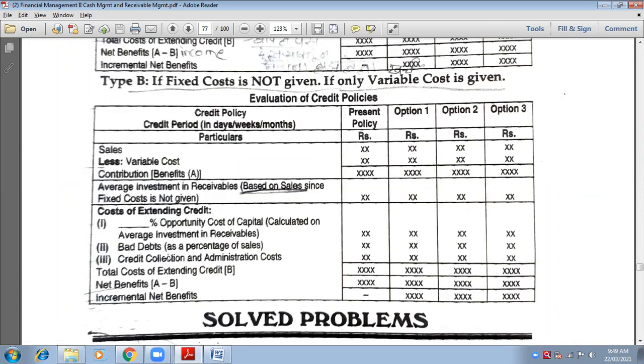Next are bad debts and credit collection and administration cost. Add all three expenses and you will get total cost, and that will be my block B, as in the case of type A. So block A minus block B will give you net benefit, meaning net profit. And incremental net benefit means one after the other, you see the difference: like present policy compared with its first option, again present policy compared with second option, and so on.